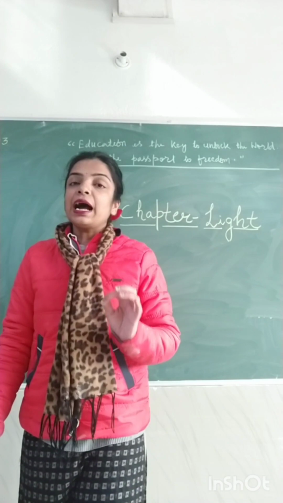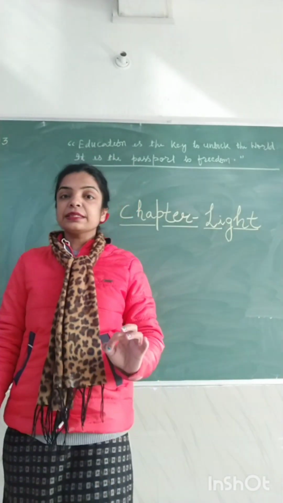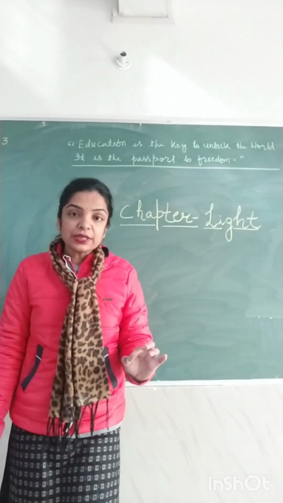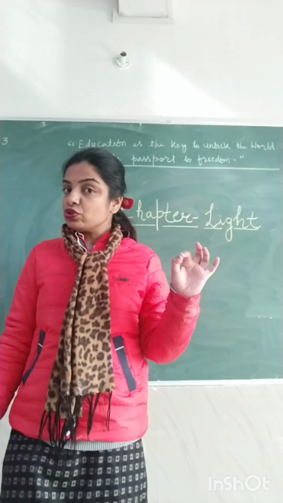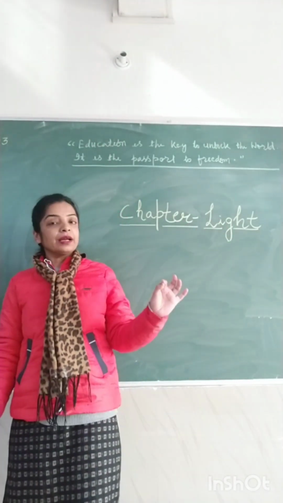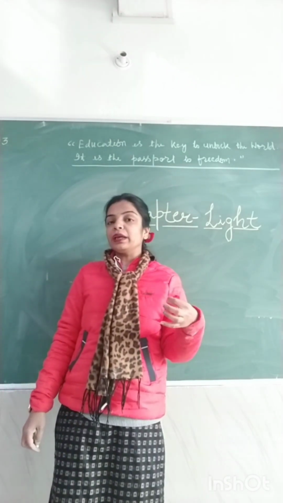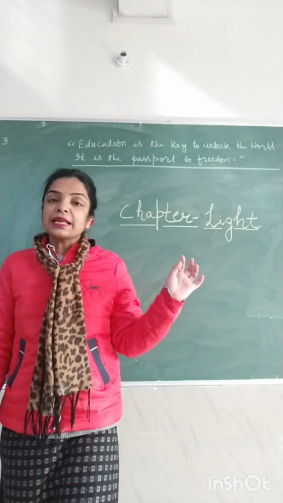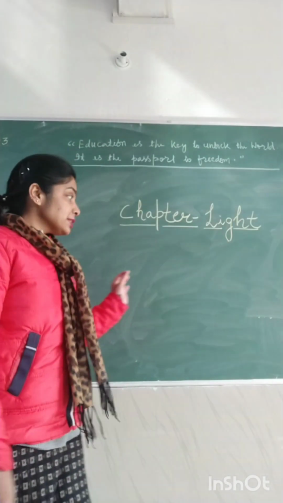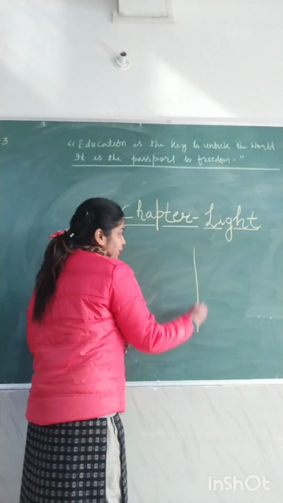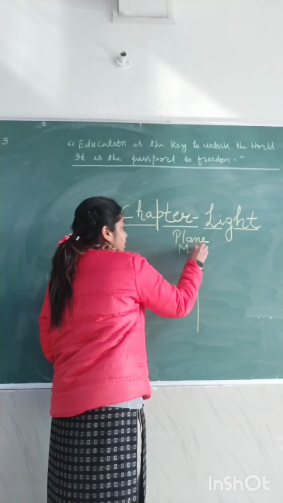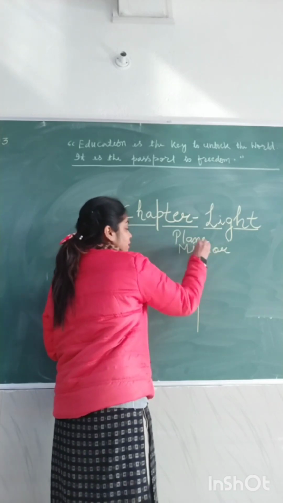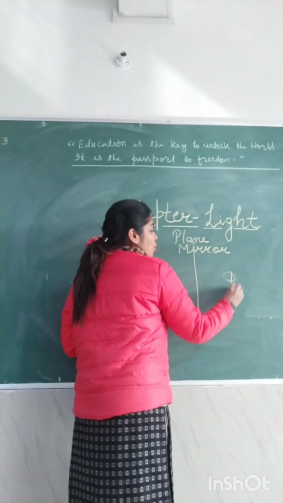Now, what are the characteristics or features of the image which is formed by a plane mirror? That was also discussed yesterday. Once again, I am going to give you a quick recap. Suppose this is a plane mirror and this is an object.